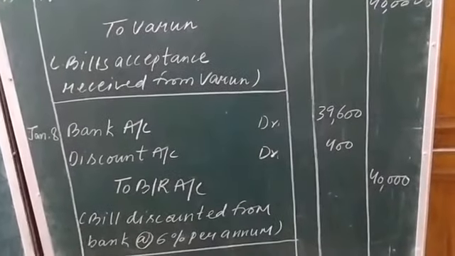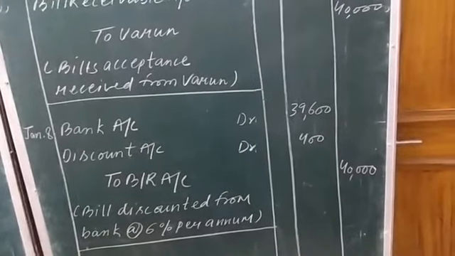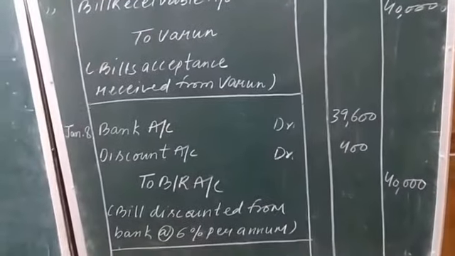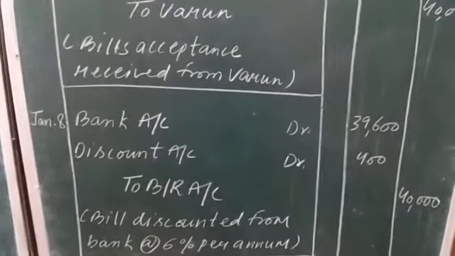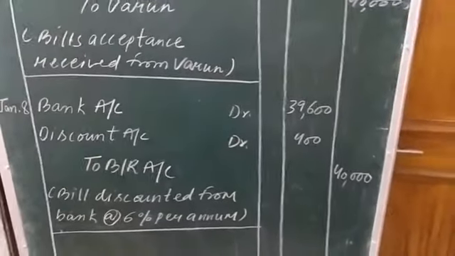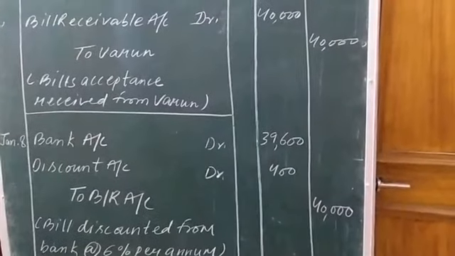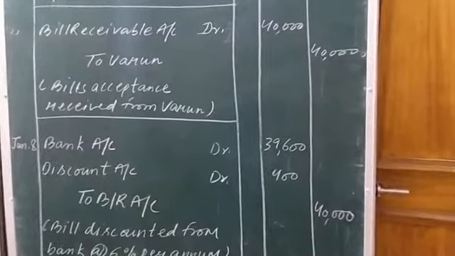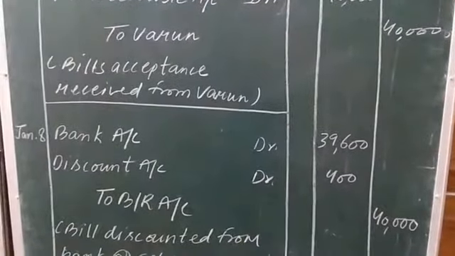Okay, and this bill receivable, the asset of Darshan, will be decreased because this bill receivable will now be handed over to bank. Means the asset bill receivable is decreasing, which was with the seller Darshan. Whenever asset decreases it is to be shown on the credit side, and hence we are showing bill receivable on the credit side. Okay, right.